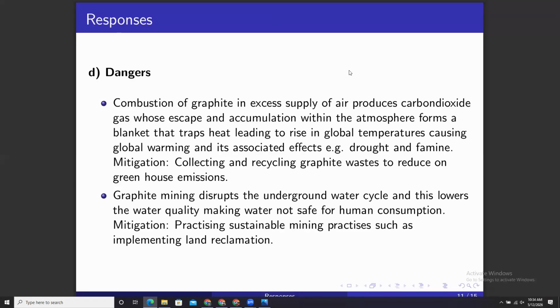For example, if you use an excavator to remove that soil, to dig deep, now you can fill those deep holes with soil so that you don't leave those holes there. That's what I mean by practicing sustainable mining practices like land reclamation.